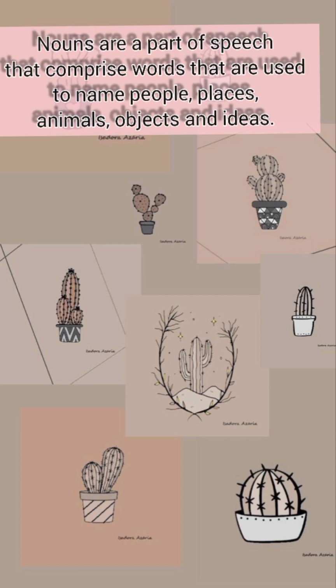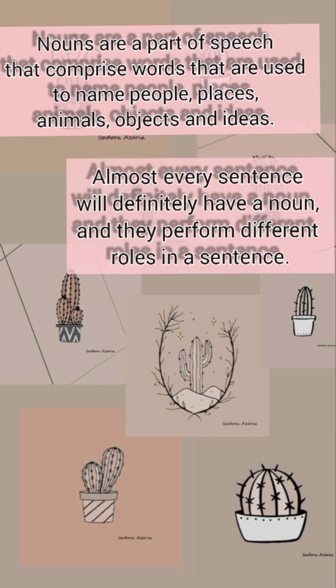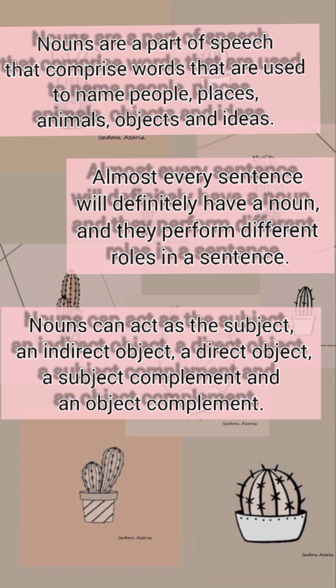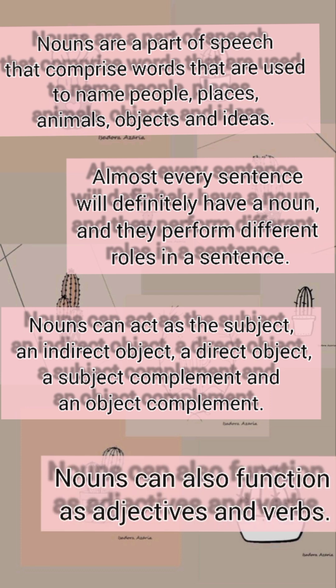Nouns are a part of speech that comprise words that are used to name people, places, animals, objects, and ideas. Almost every sentence will definitely have a noun, and they perform different roles in a sentence. A noun can act as the subject, an indirect object, a direct object, a subject complement, and an object complement. Nouns can also function as adjectives and verbs. That is all about the definition of noun.